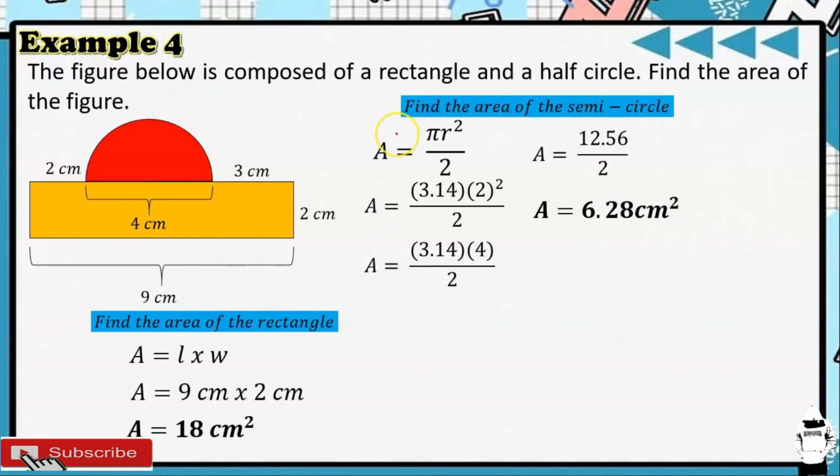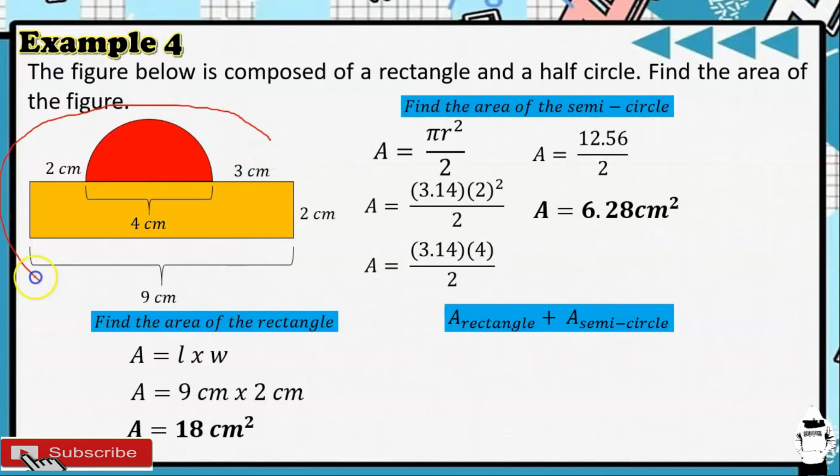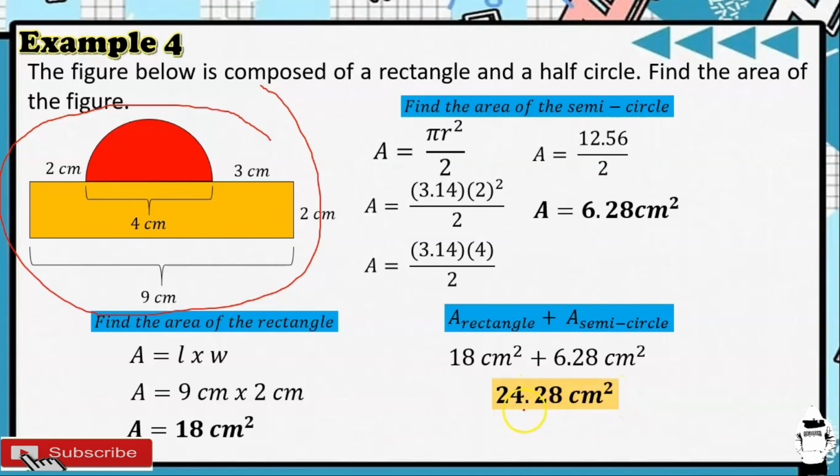So, ang hinahanap natin dito ay yun yung area ng composite figure. So, the area of a rectangle plus the area of a semicircle, that is the area of this composite figure. So, i-add po natin. Ang area ng rectangle is 18 square centimeters plus yung area ng ating semicircle ay 6.28 square centimeters. So, i-add natin yan. That is 24.28 square centimeters. So, the area of a composite figure is 24.28 square centimeters.